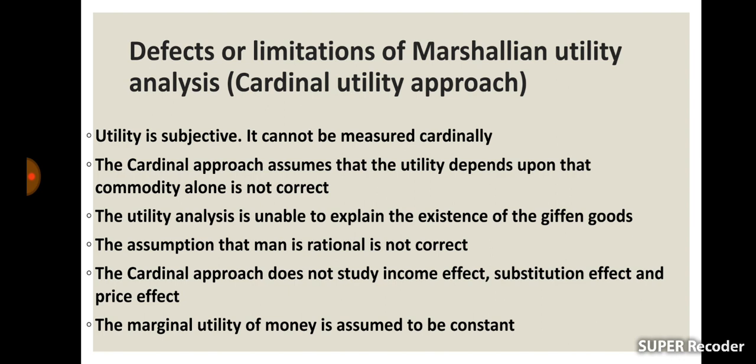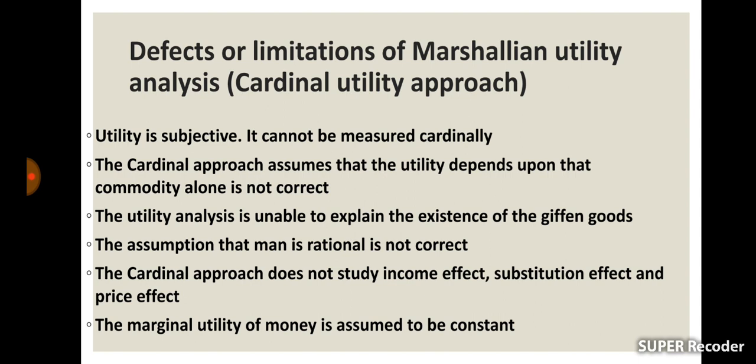And another criticism is that the utility analysis is unable to explain the existence of Giffen goods. Giffen goods means low income, non-luxury products. Normally, when price increases, demand decreases, and when price decreases, demand increases. But in the case of Giffen goods, demand increases as price increases and vice versa. An example for a Giffen good is rice. Here in the case of the cardinal utility approach, we are not considering Giffen goods.